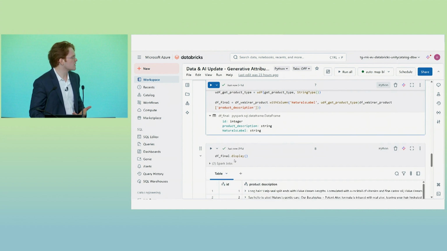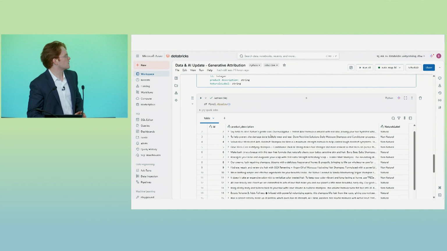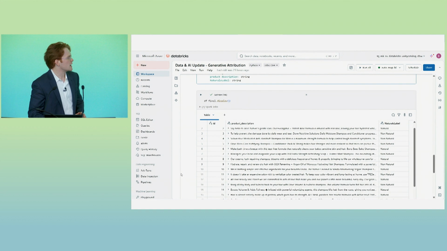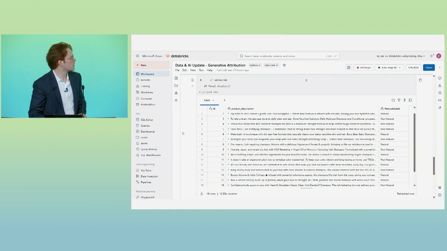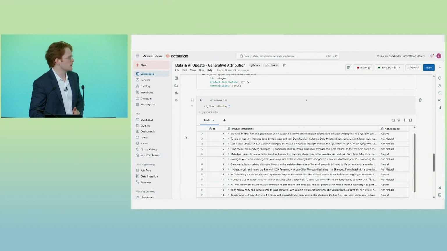So I can see that this is now complete, and we can see that the large language model has done just that. I'm just going to run this cell because this will take a second too, so I'm prepared for that. But we can see the large language model has done that, just as we would expect it to, for this slew of products, for this one segment that we want to dive into really quickly.